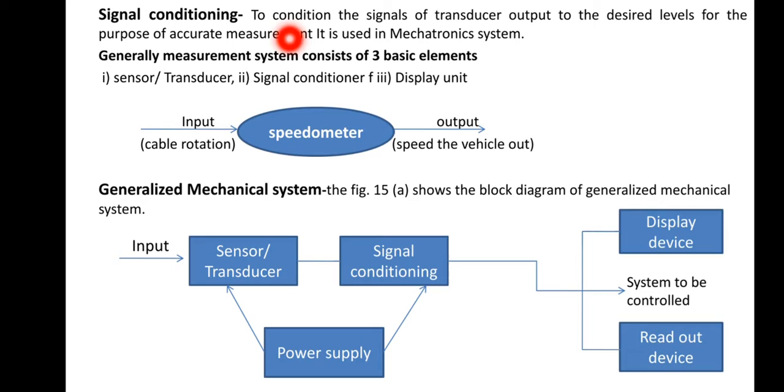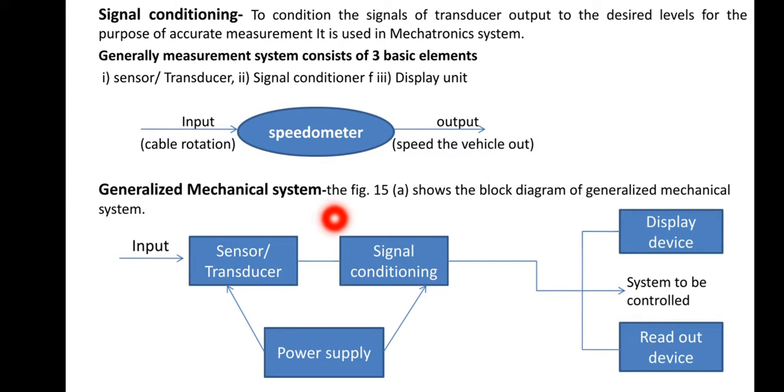For example, suppose the current is a particular 1.2 milliampere. So it is very small, so accurately it cannot be measured. So for that signal conditioning devices, that means amplifier is used, so that that particular signal can be amplified and it can be read accurately. Generally measurement system consists of three basic elements: sensor or transducer, signal conditioner and display unit. You see here input is given, cable rotation, that is the input, speedometer, so here we get the output, that is speed of the vehicle.